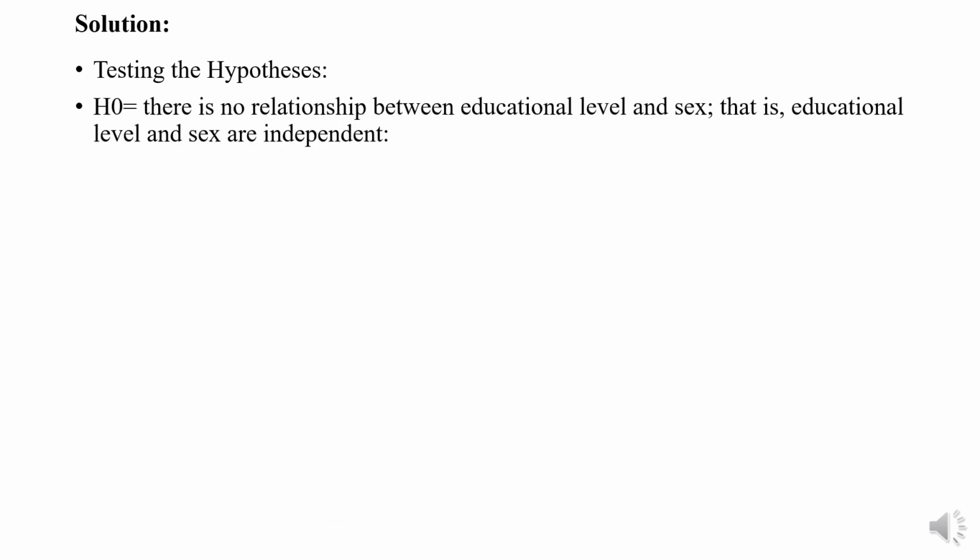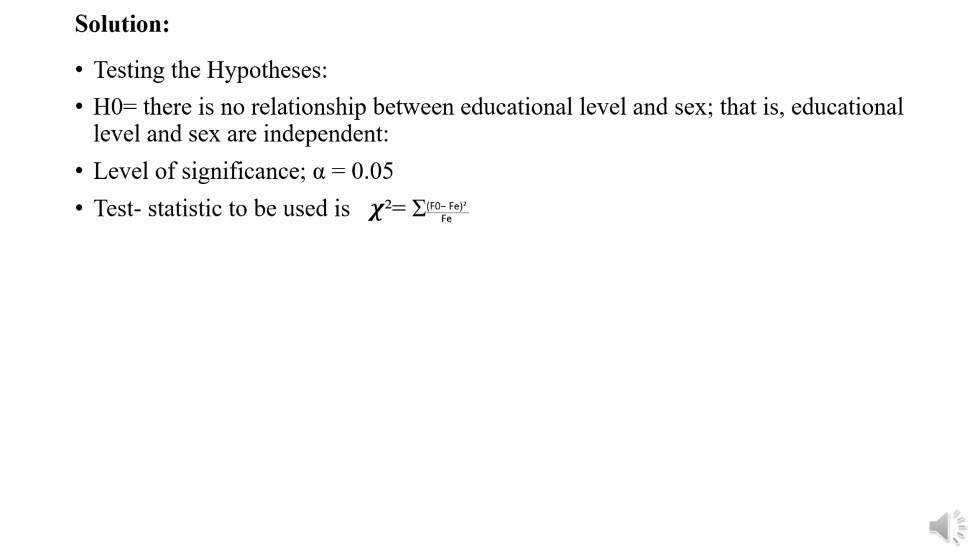Solution देख लेते हैं. Testing of hypothesis. H naught: there is no relationship between educational level and sex. That is, educational level and sex are independent. The next step is level of significance, where alpha is equal to 0.05, and the next step is